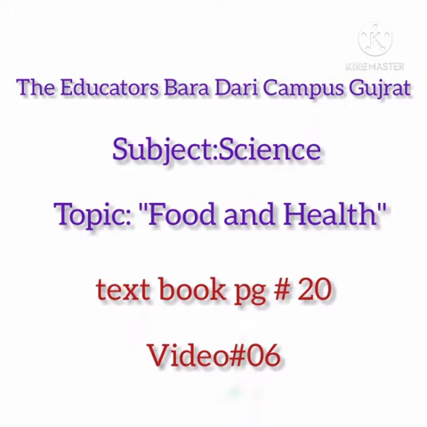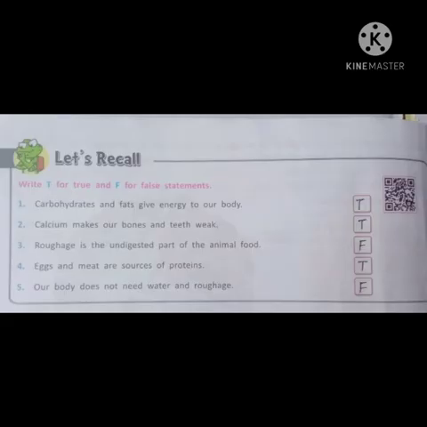Open your science books, page number 20. Today we are starting true false. Let's recall. Write T for true and F for false statement. First one is carbohydrates and fats give energy to our body. This statement is true. Write T in the front box of first statement.